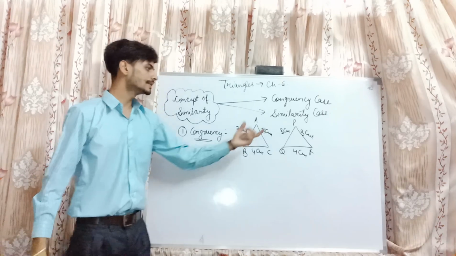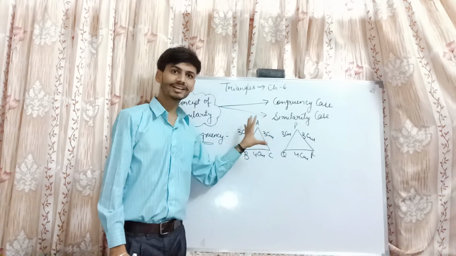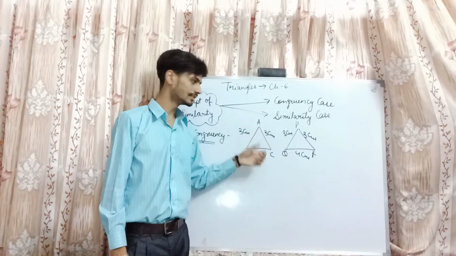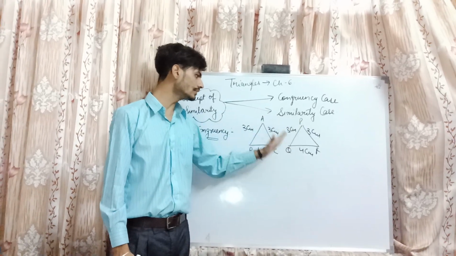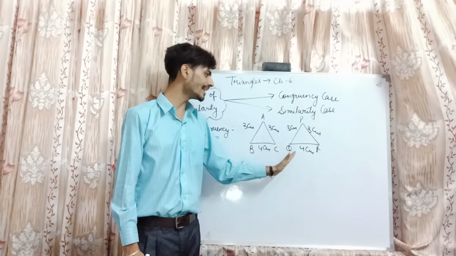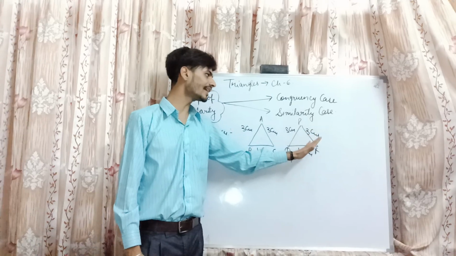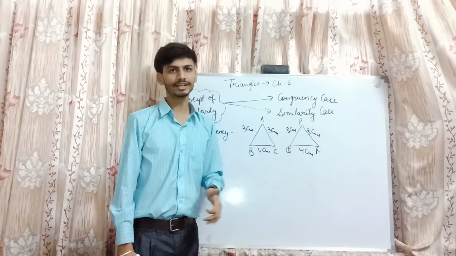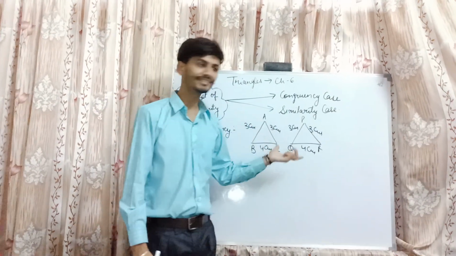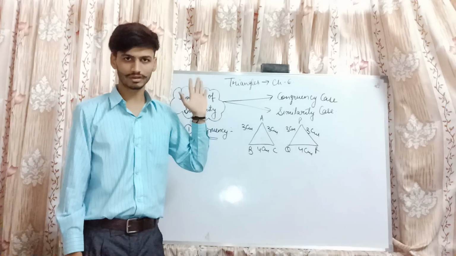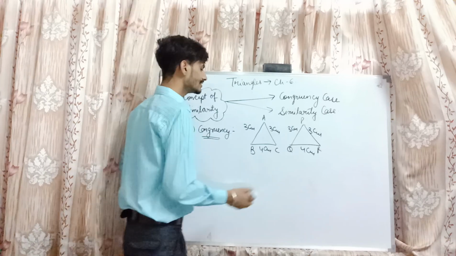In this condition, both triangles are congruent because both consist of the same lengths: AB is 3 centimeter and PQ is 3 centimeter, BC is 4 centimeter and QR is 4 centimeter, AC is 3 centimeter and PR is 3 centimeter. So both are of the same nature and the same length, and both triangles are congruent.